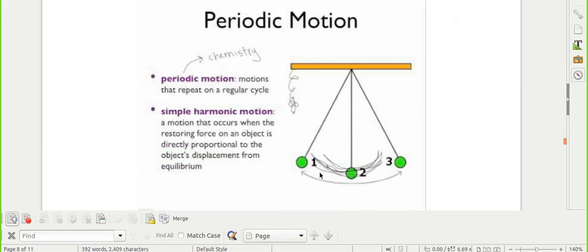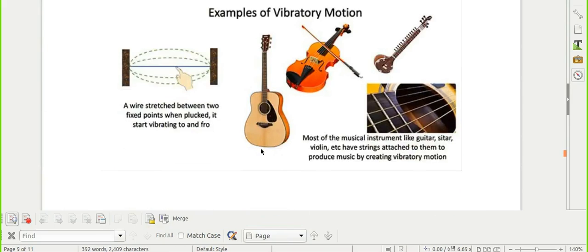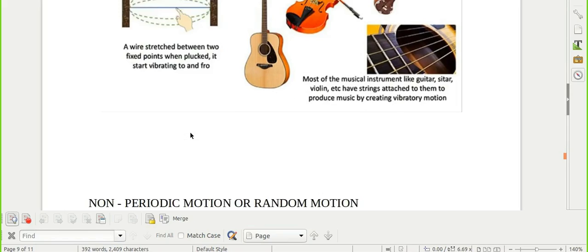Here in the picture you can see the pendulum is moving to and fro, meaning backward and forward, and the movement is slow. This type of motion is an example of oscillatory motion or simple harmonic motion. Here some examples of vibratory motion are shown. When you stretch wires between two fixed points, they start vibrating to and fro, and a sound of vibration is produced, hence the motion of the object is vibratory motion.